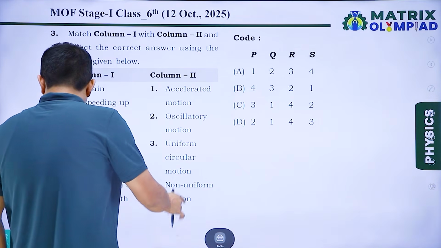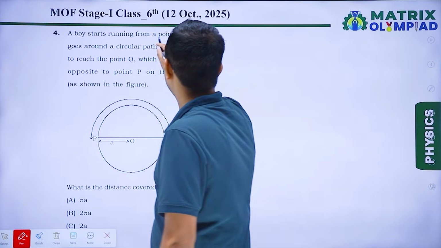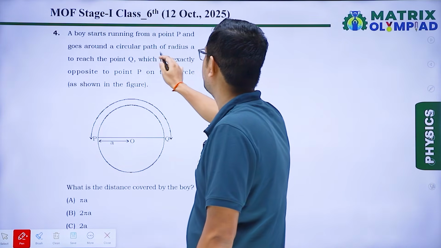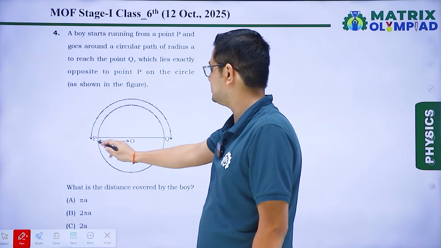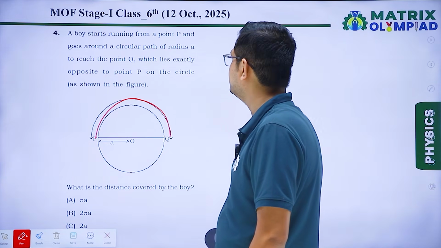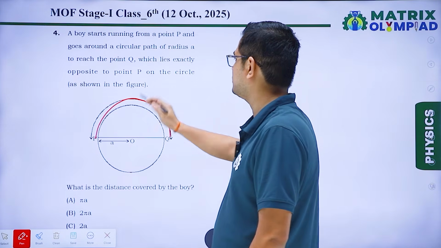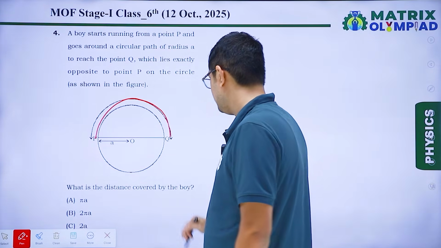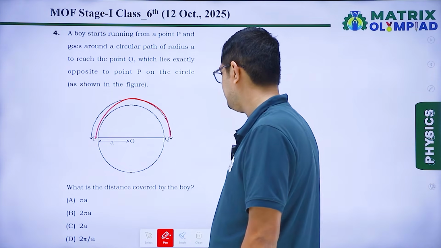Okay. Next question, question number 4. A boy starts running from a point P and goes around a circular path of radius a to reach the point Q. That means boy starts motion from P and like this he reaches the point Q, which lies exactly opposite to the point P on the circle as shown in the figure. What is the distance covered by the boy?